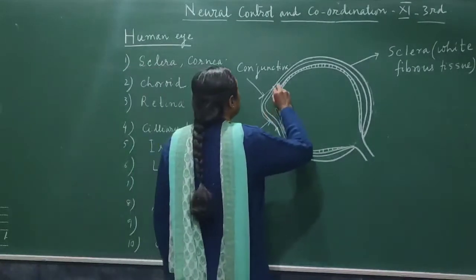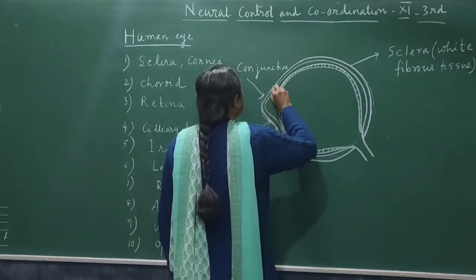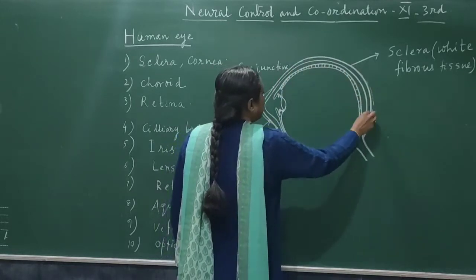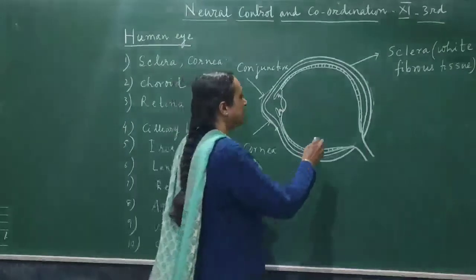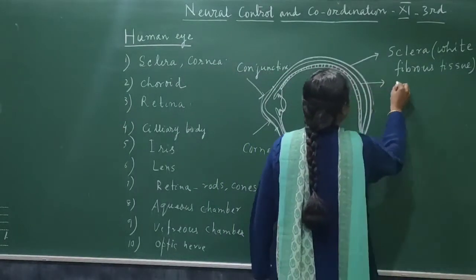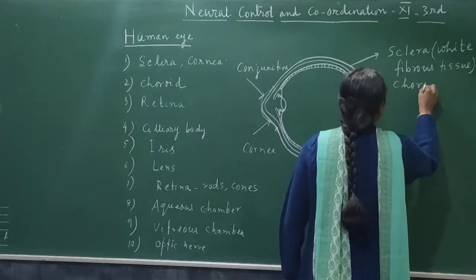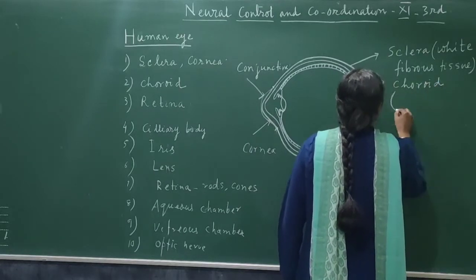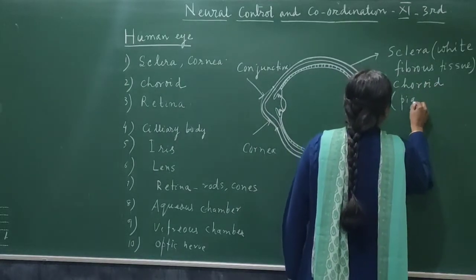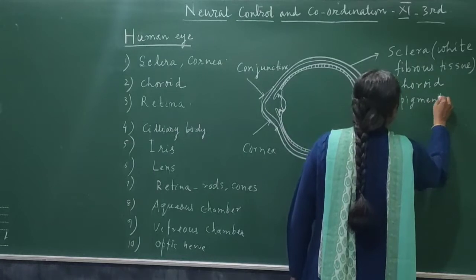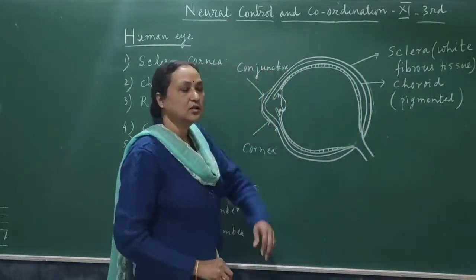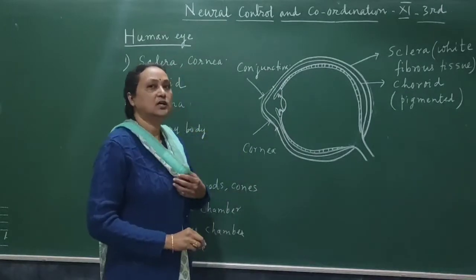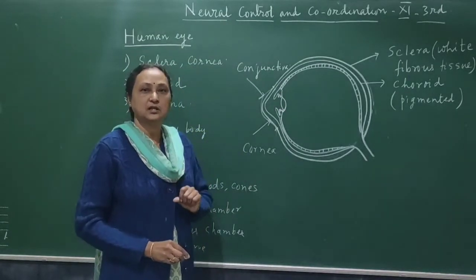Now here you see, this is the second layer, the whole second layer in the front portion also, in the back portion also. So that second layer is called choroid. And choroid is a pigmented layer. It is having pigments. So you can see the choroid has a specific color.